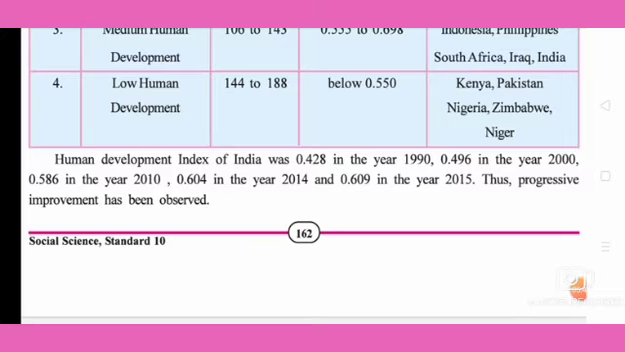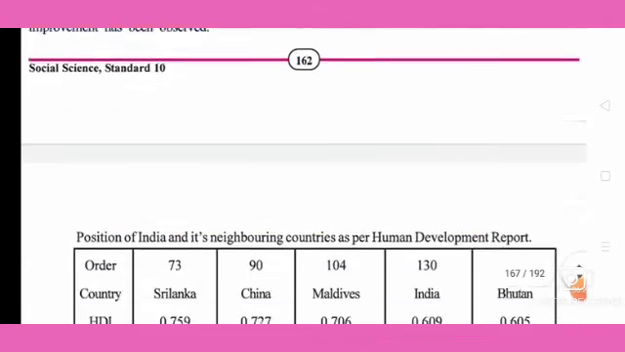Then again in the year 2010, it increased to 0.586. Then in the year 2014, improvement we can see, 0.604. Then in 2015, 0.609. So at that time, we came to the 130th position. Thus progressive improvement has been observed. So every 5 years we can see the improvement.